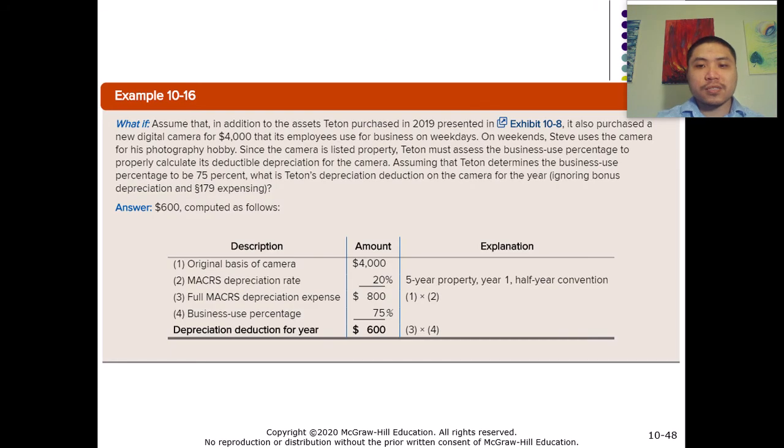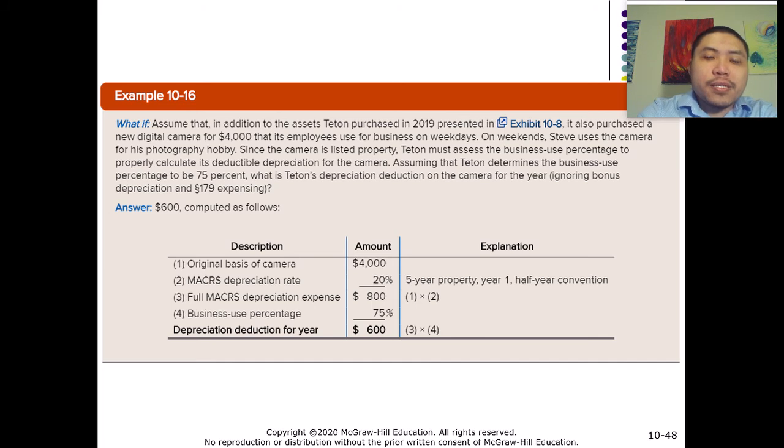So let's look at this example. Assume that in addition to the asset that Titan purchased in 2019, it also purchased a new digital camera for $4,000 that its employee used for business on weekdays, and then on weekends Steve uses the camera for his photography hobby.